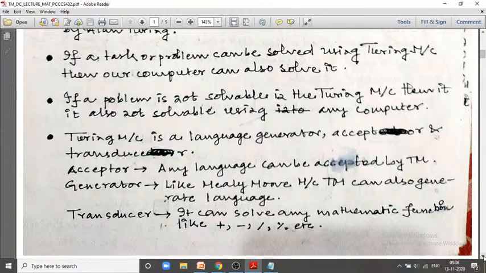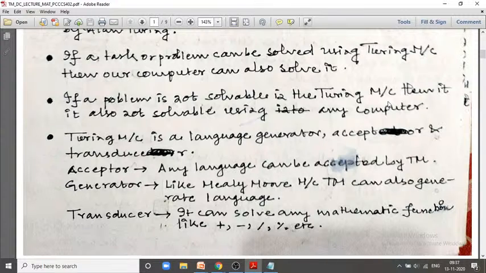If a real life problem is not solvable by the Turing machine, then it also cannot be solvable by the computer. And it has been practically observed that the problems which are not solvable by the Turing machines are not solvable by the computer, and all the problems which are solvable by Turing machines are solved by the computer.